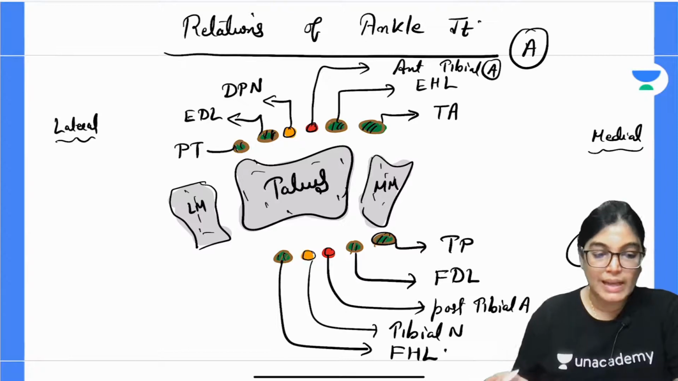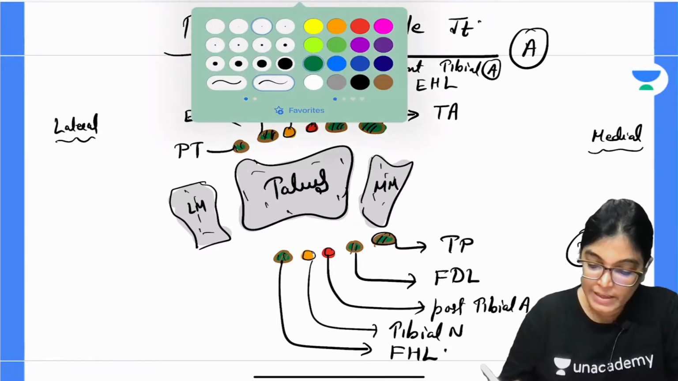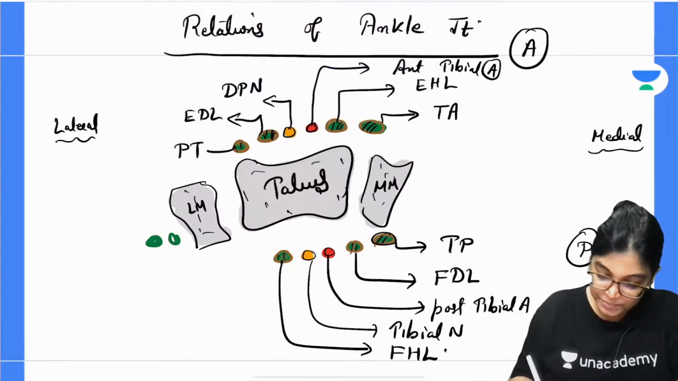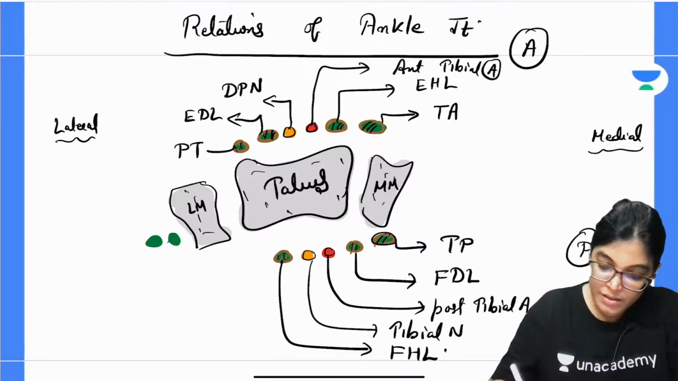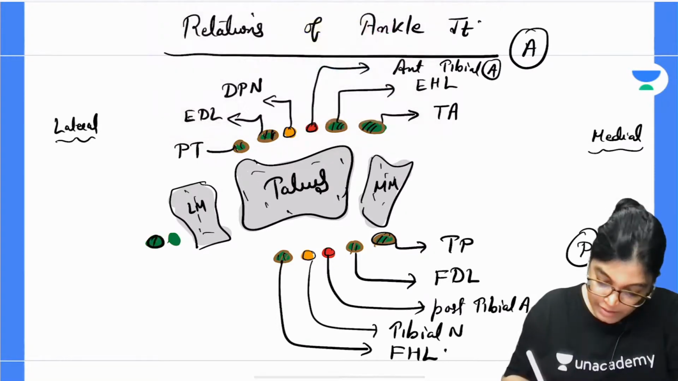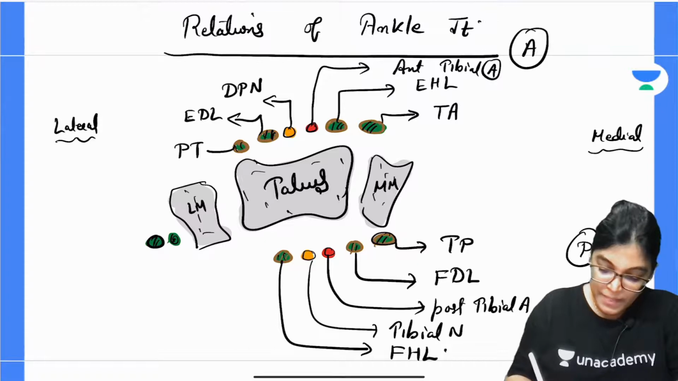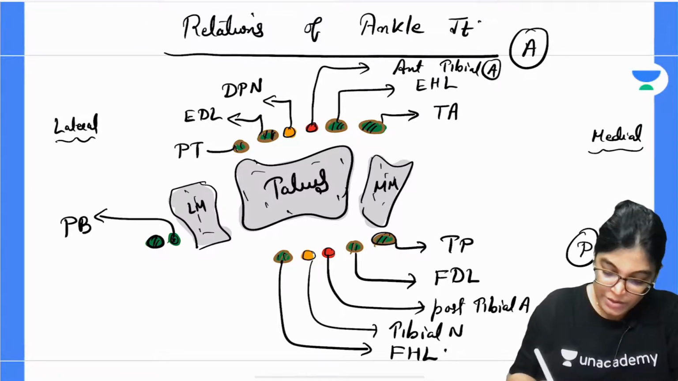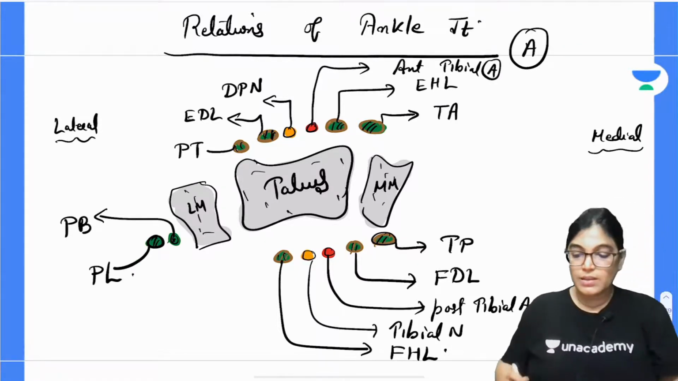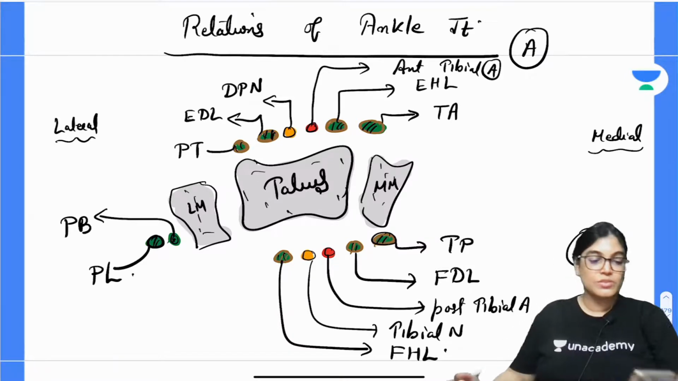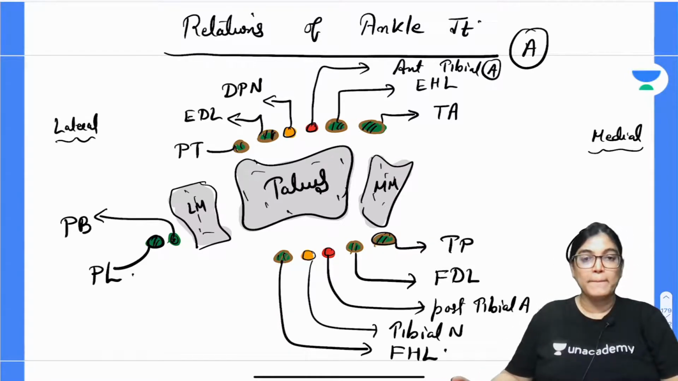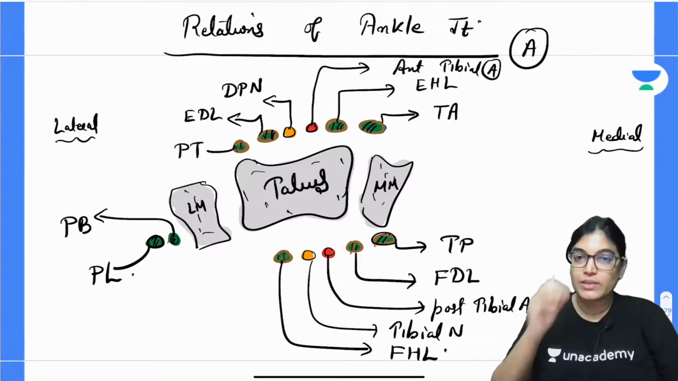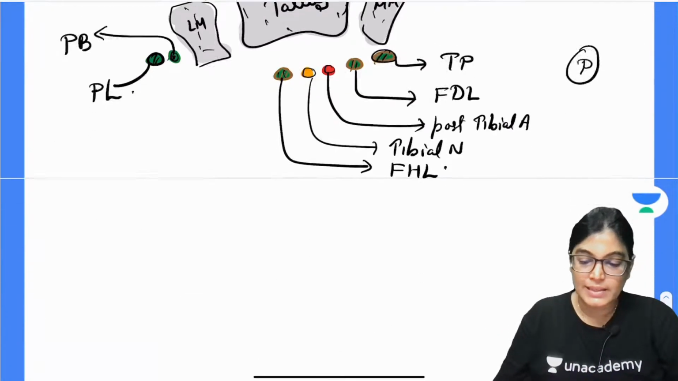Now, if I talk about the lateral side, we have got two muscle tendons related laterally to the ankle joint. They are peroneus brevis and peroneus longus. So, these are the structures which are in relation to the ankle joint. Okay, relations of ankle joint. So, we have done with this. Now, let us move on to the arterial supply and nerve supply.